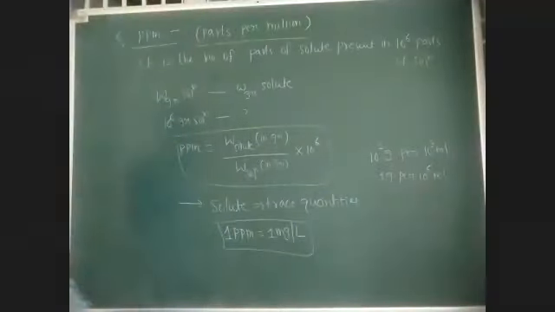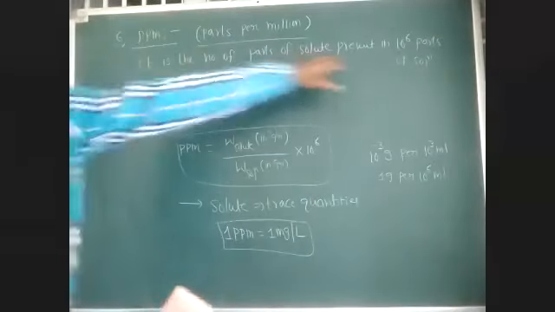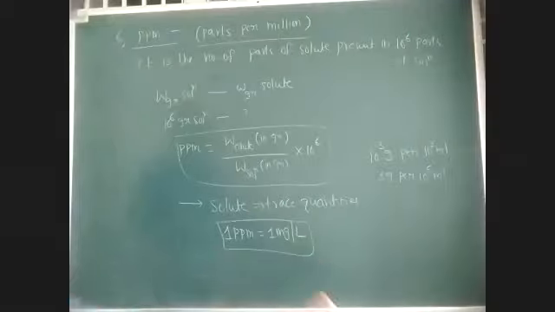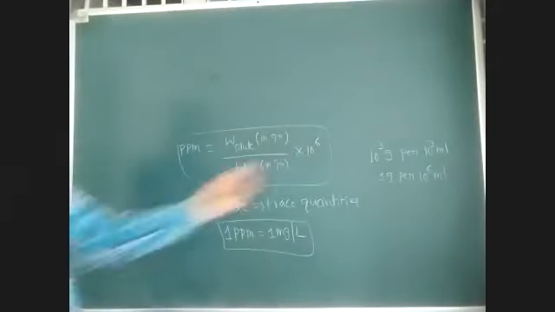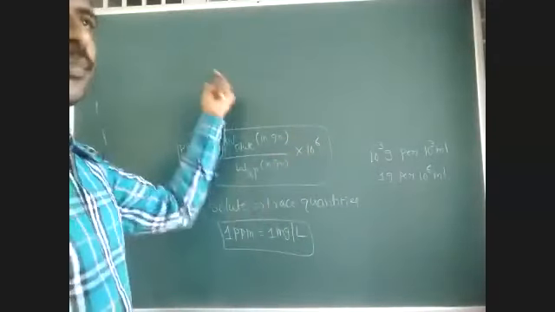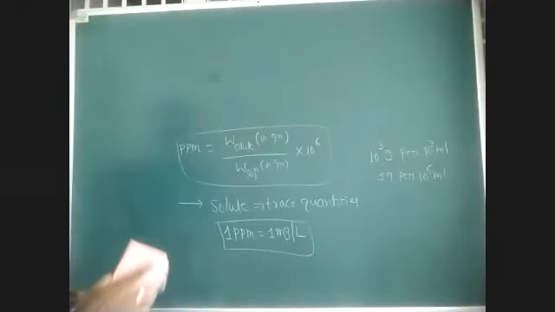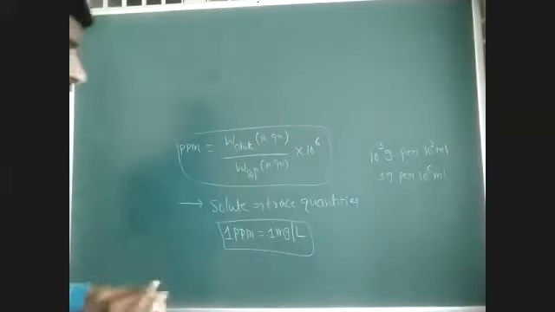If the trace quantities are at an even lower level, we follow ppb, which means 10 power 9 parts. This is ppm. The difference is that in percent we take 100, whereas in parts per million we take 10 power 6 amounts of solution and ask what the amount of solute present is. That is called ppm.